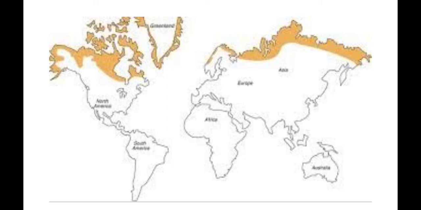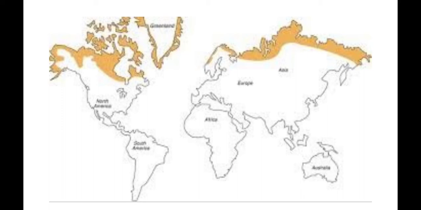In this region the temperature is very low, the growing season is very short, and there are no trees because the subsoil is permanently frozen.